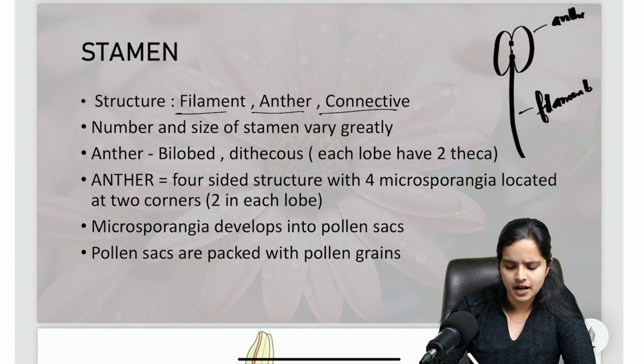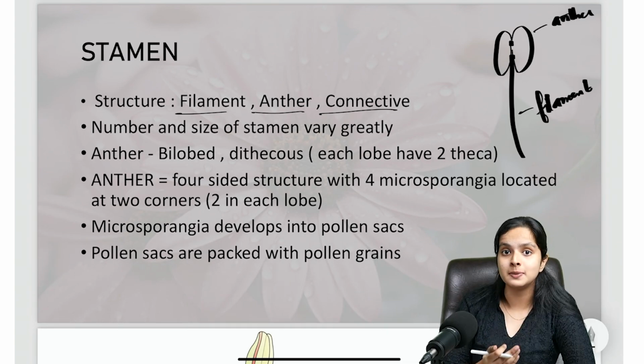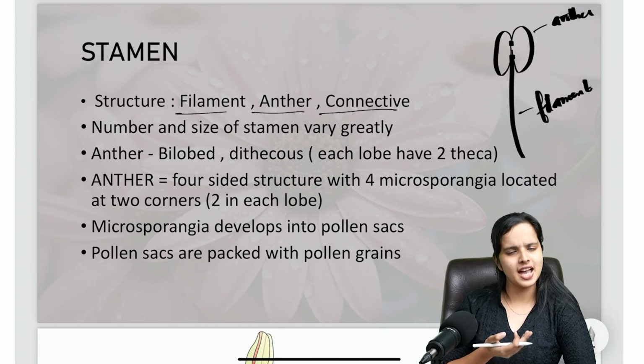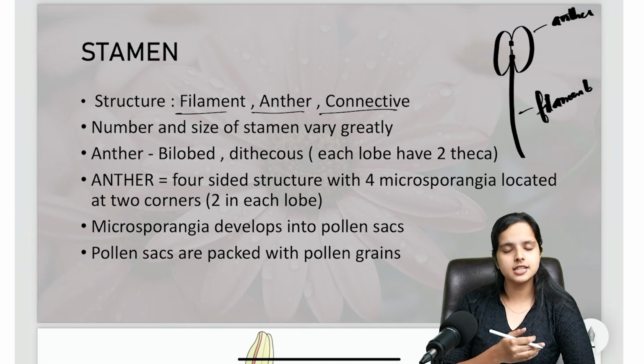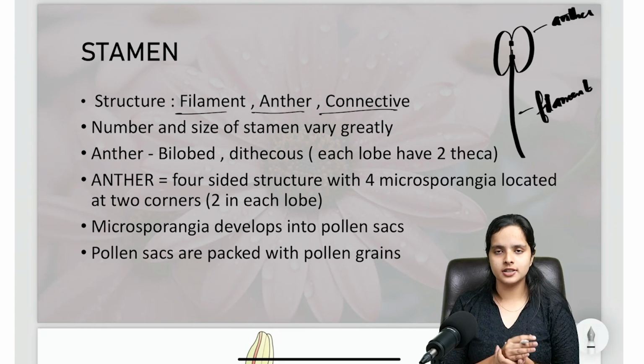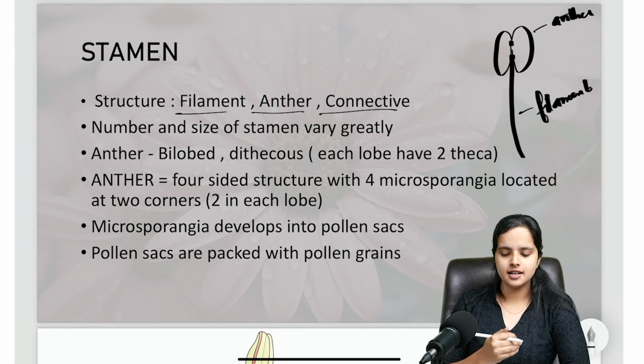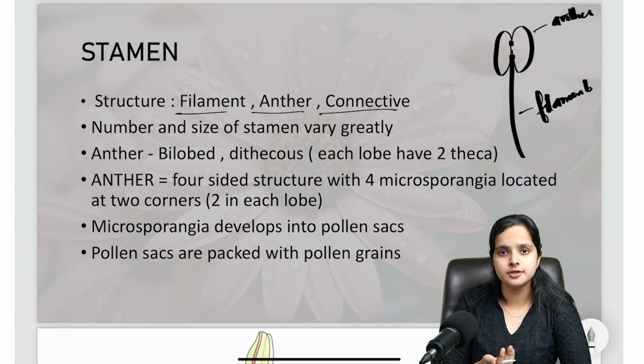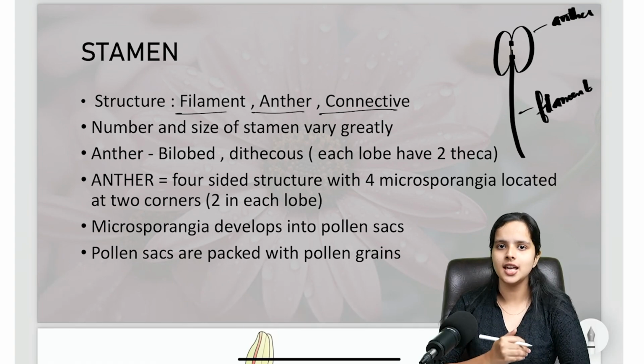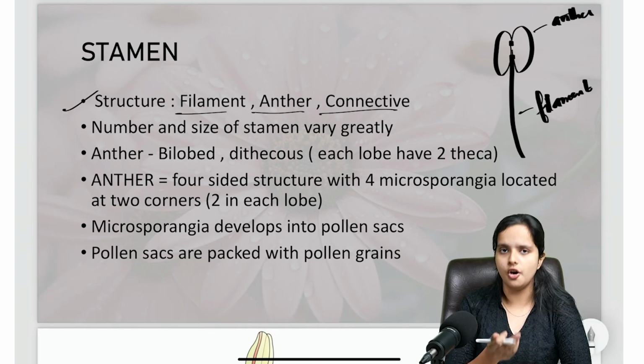Now, there should be a part connecting both the anther and the filament, right? That's known as the connective, as the name suggests. The filament is the long, slender stalk of the stamen. The anther is usually where the pollen grains are stored and released. The connective connects the filament to the anther. Cool, that's one point that you already know about.